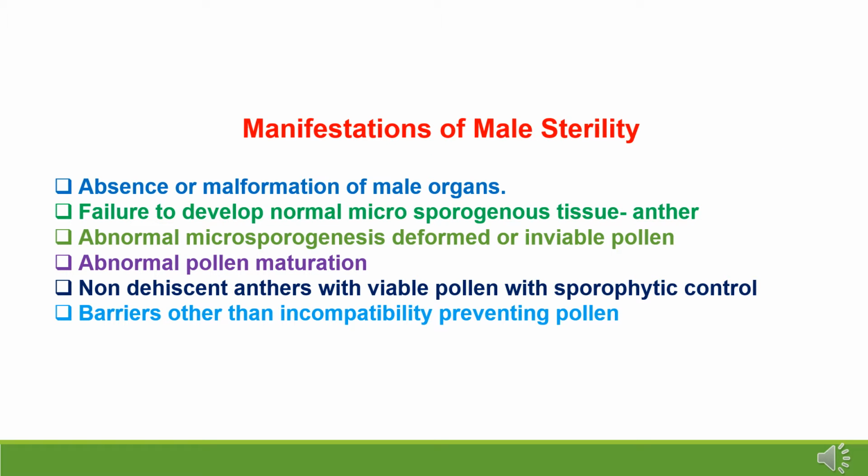Now we will go through manifestations of male sterility, meaning events of male sterility. Male sterility represents absence or malformation of male organs, failure to develop normal microsporogenous tissue in anthers, abnormal microsporogenesis, deformed or inviable pollen. There will be abnormal pollen maturation, non-dehiscent anthers with viable pollen with sporophytic control, and there may be barriers other than incompatibility preventing pollen.